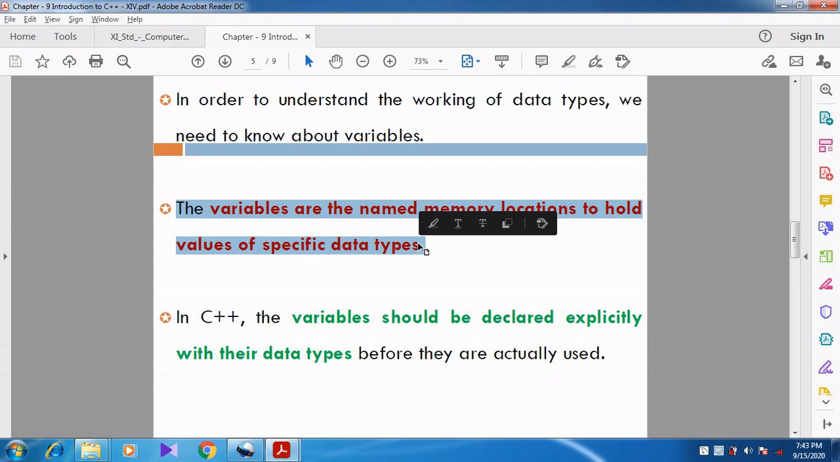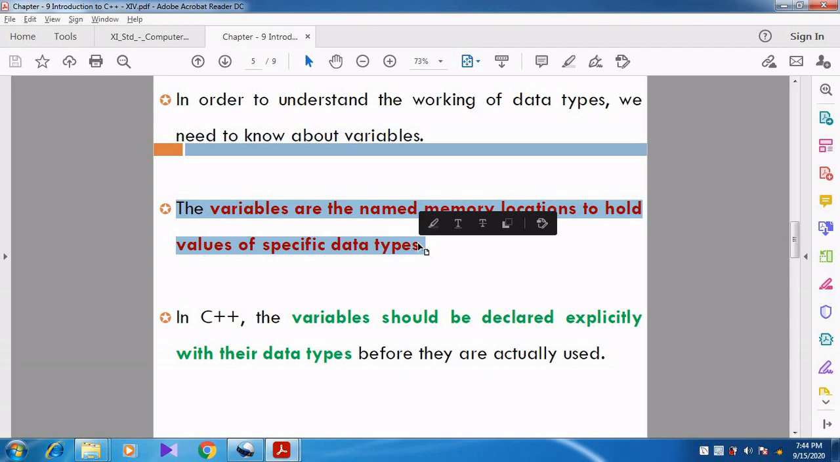So that is what they are saying. The variables are the named memory locations to hold the values. We already know that a variable is used to hold the value. So whenever we store the data, we compulsorily want to specify the data type. Each and every variable should be specified with the data type.